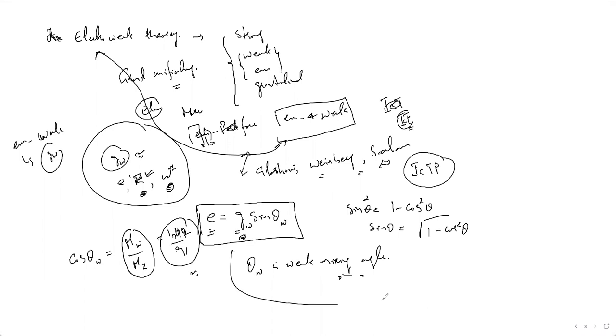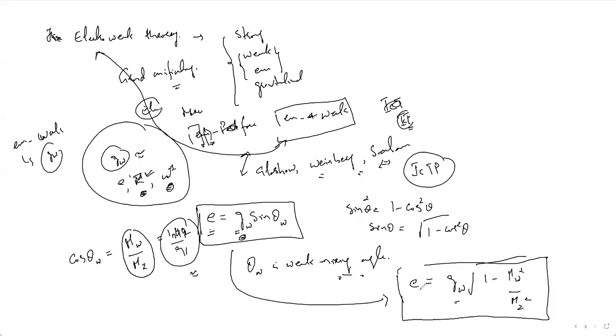So you can write this equation as e is given by g_W, then under root of, because sine of theta_W will be 1 minus cos square theta_W, so 1 minus cos square theta_W, that is M_W square by M_Z square. Using this, we have the weak coupling constant, we know the mass of W, we have the mass of Z, and we can find the relation between all these things.